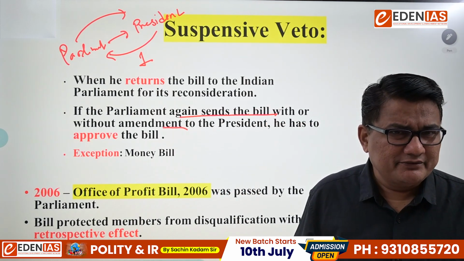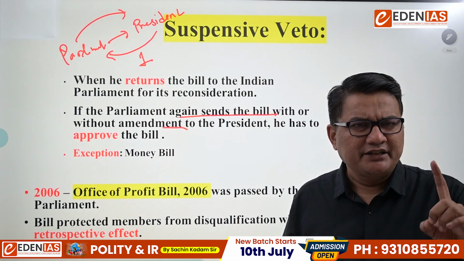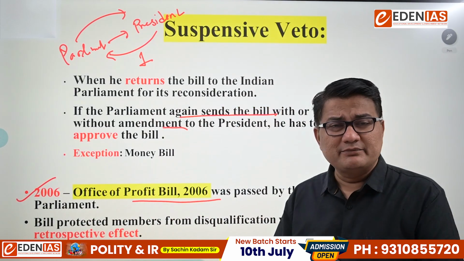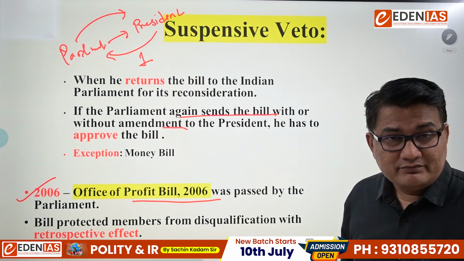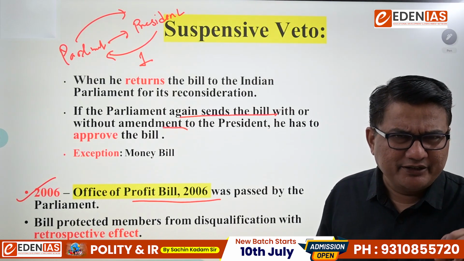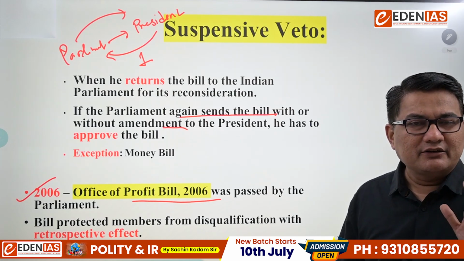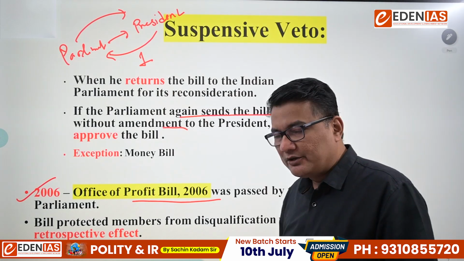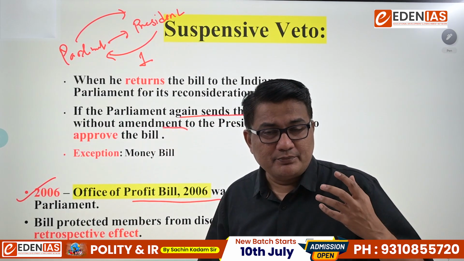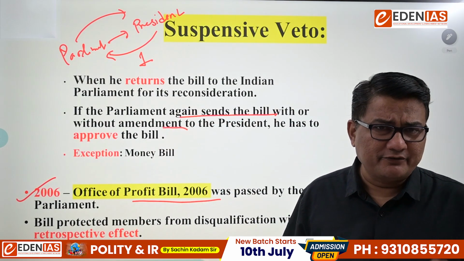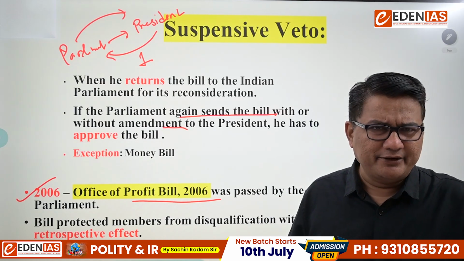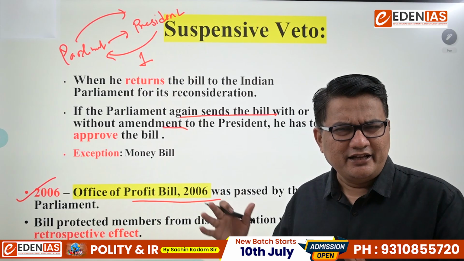So, is there any example if they ask this question in an interview? The answer is yes. In 2006, there was the Office of Profit Bill, which was passed by Parliament. Now, you may say, sir, what is Office of Profit? First of all, let us discuss it in brief in 2 minutes. Under Article 102 of the Indian Constitution, there are disqualification criteria. Within that, if a person is holding any office of profit, then he cannot remain a member of the House, that is an MP, or in case of an Assembly, an MLA.